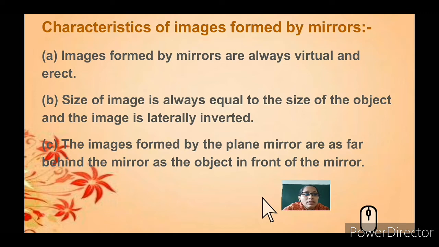You might think we should see ourselves inverted, but that doesn't happen because the light rays do not pass through, they reflect back and form an image in the mirror. The image formed by a plane mirror is as far behind the mirror as the object is in front of it. That's why we are able to see ourselves as we are.